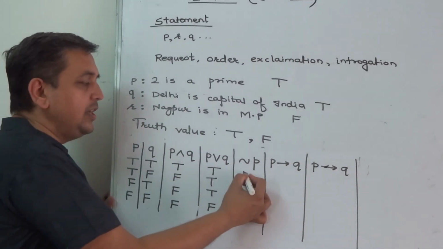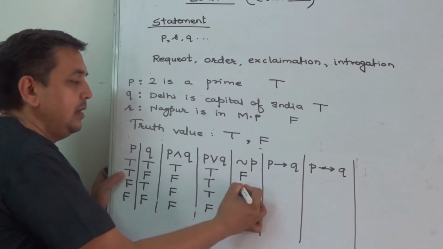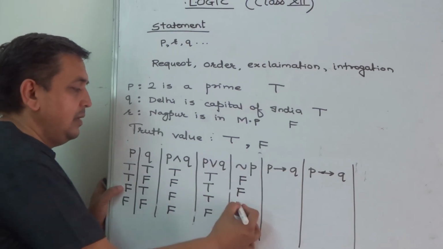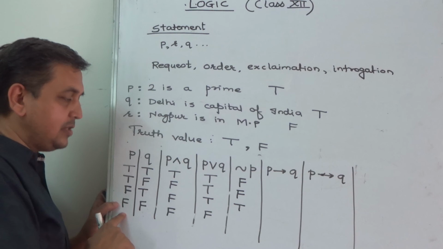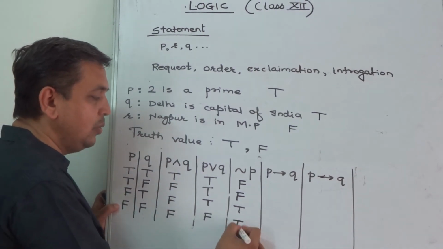For negation, it is just opposite of the statement. If P is true, negation of P will be false. P is false, then negation of P is true.